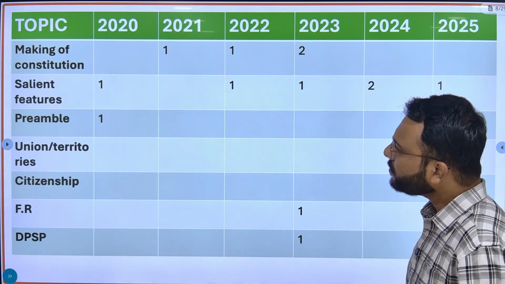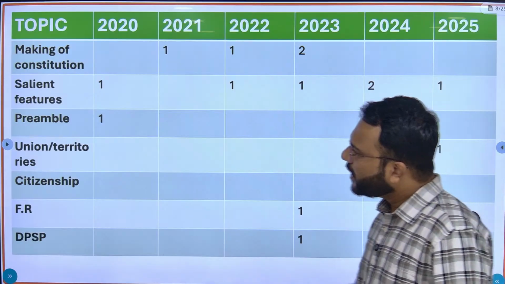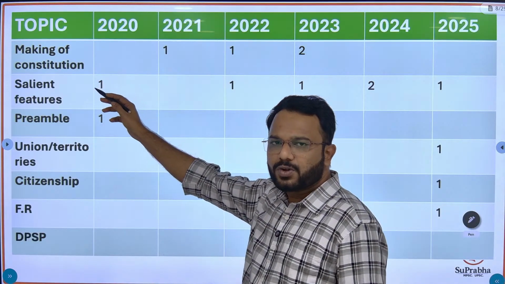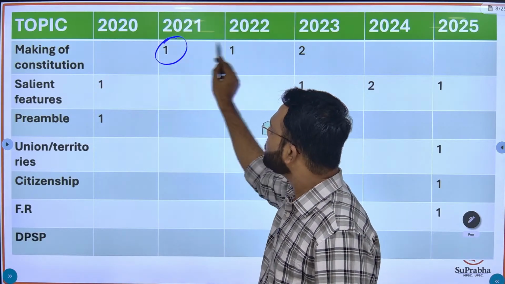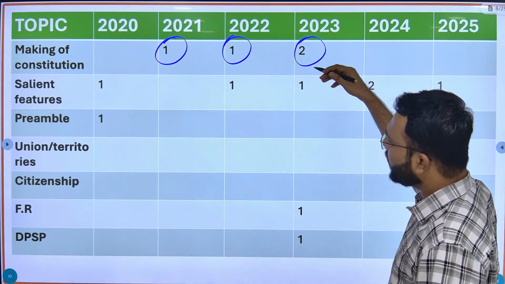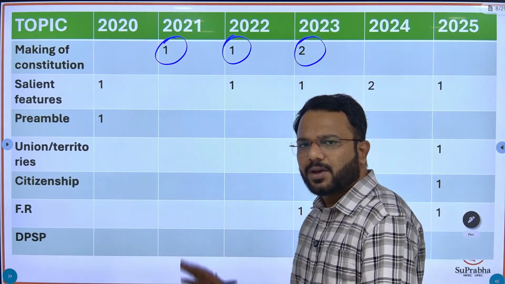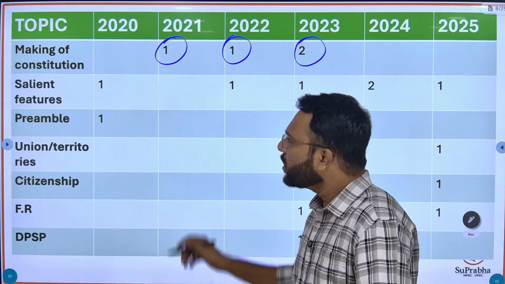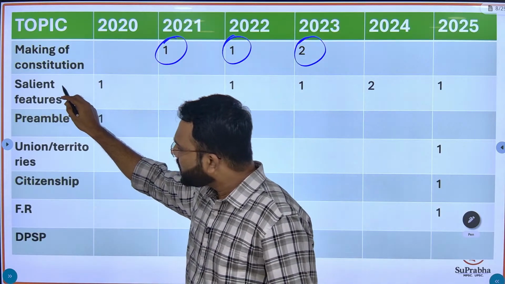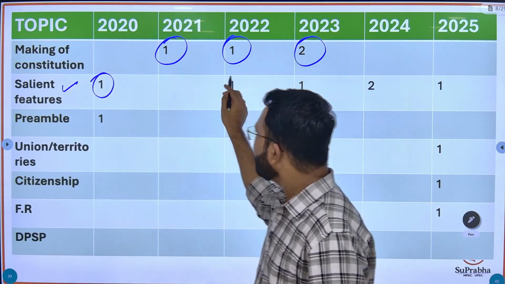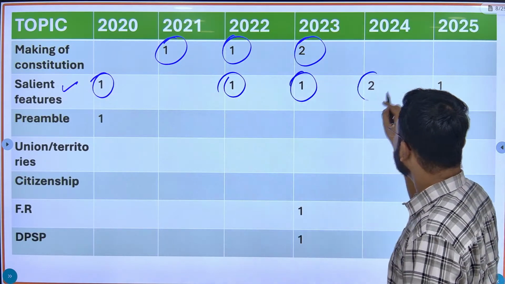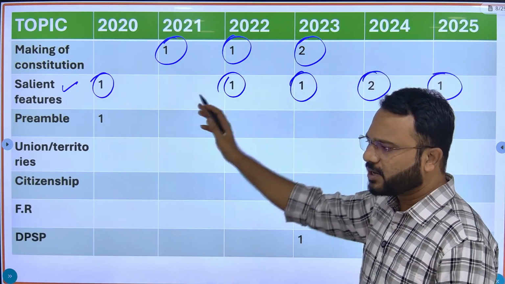Here you can see that for the topic making of constitution, they have asked questions each and every year. But for topics like salient features, you will find the frequency is higher. They have asked you a question each and every year.